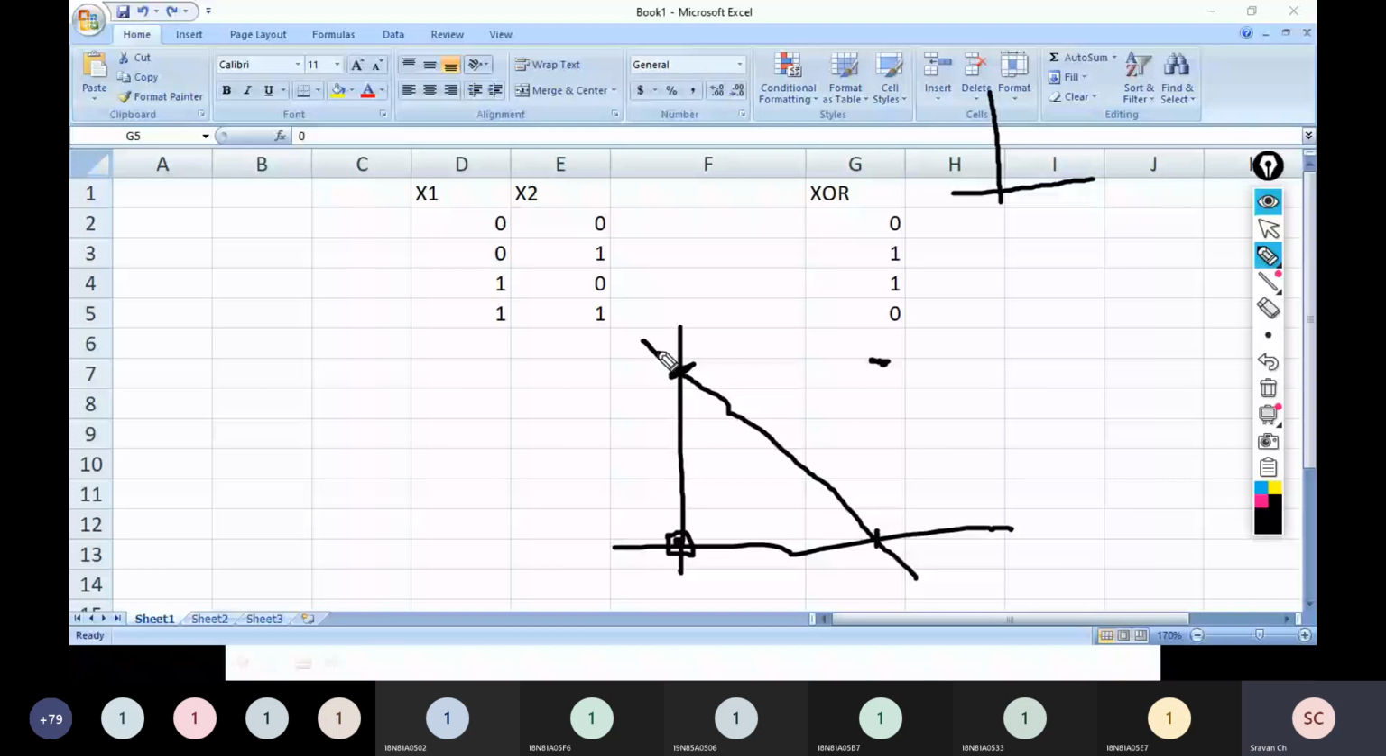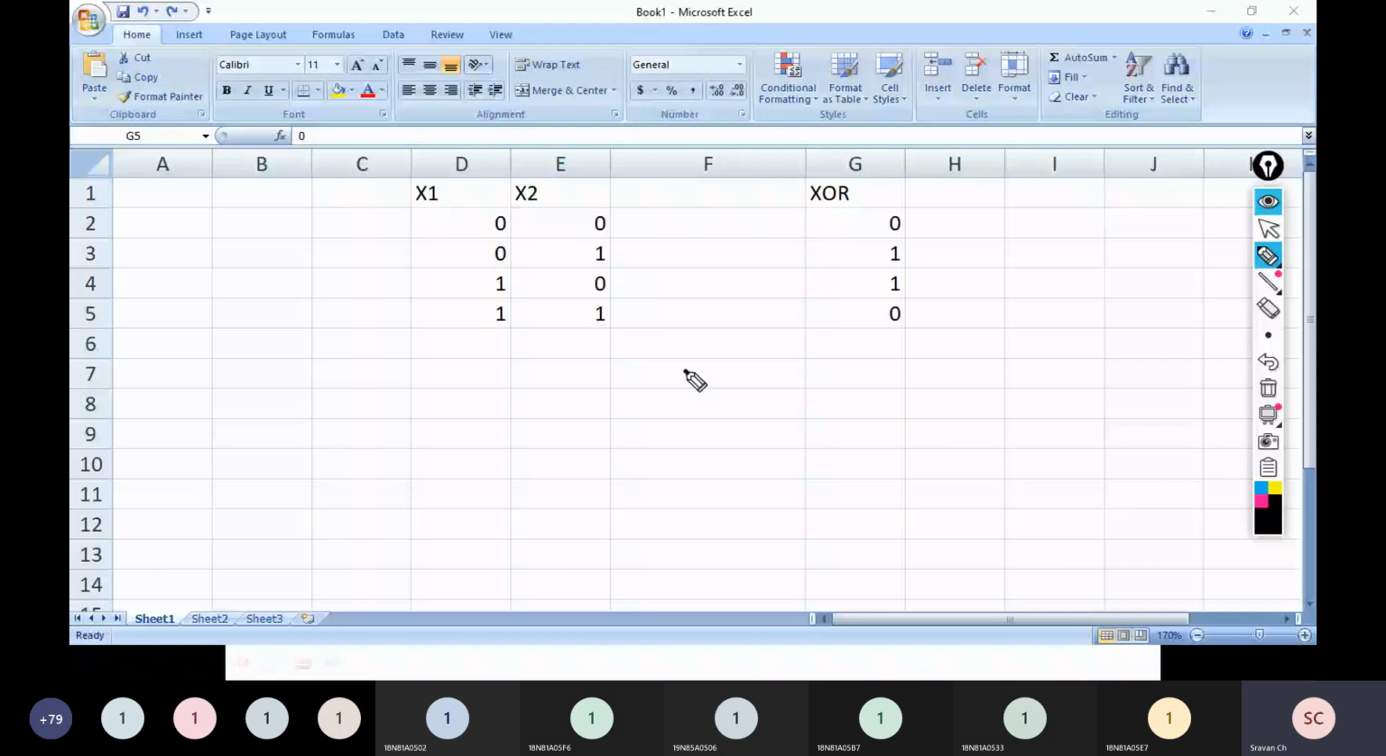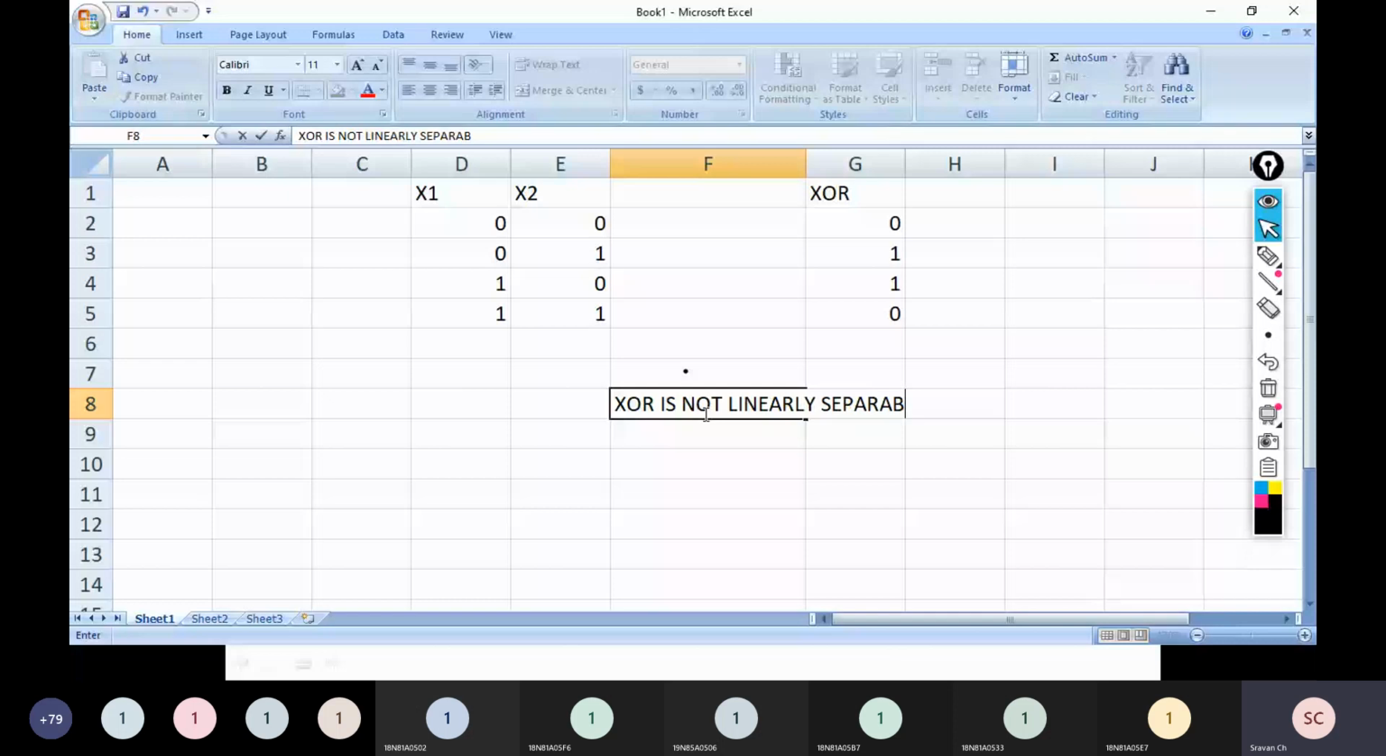But when I came to 1 1, output is 0, but 1 1 is a point which is lying on top of the line. So one negative output is above the line, one negative output is below the line. Means XOR is an example of a function which is not linearly separable. This is an important point. Linearly separable. So please remember this point. It is very, very important.